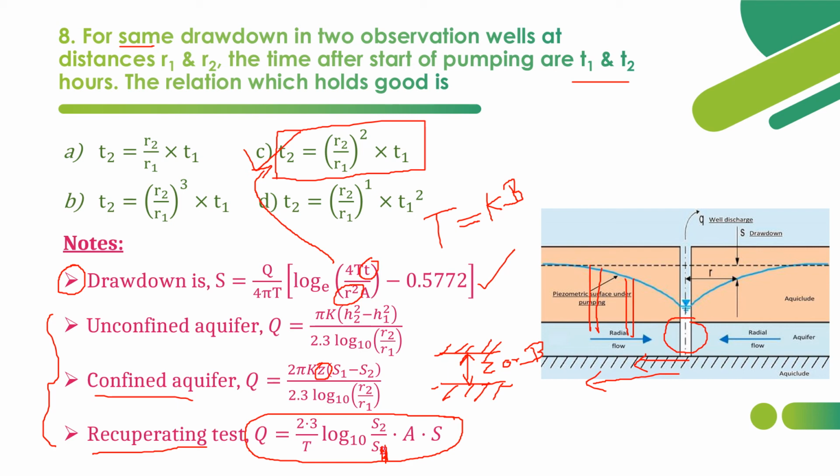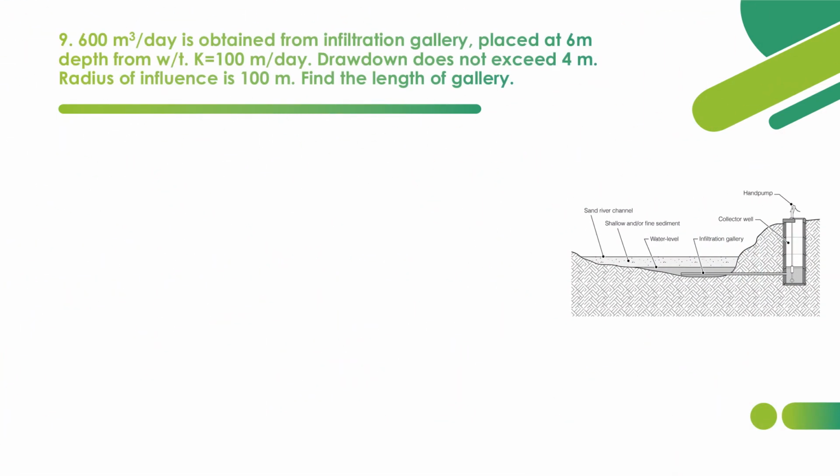Now let's move on to the ninth question. The ninth question is based on an infiltration gallery. They have given a Q value of 600 meter cube per day, obtained from an infiltration gallery that is placed at 6 meter depth from the water table. For example, this is the water table, and this is the depth, actually 6 meter. K is 100 meter per day, the coefficient of permeability. Drawdown does not exceed 4 meter and the radius of influence is given as 100 meter.